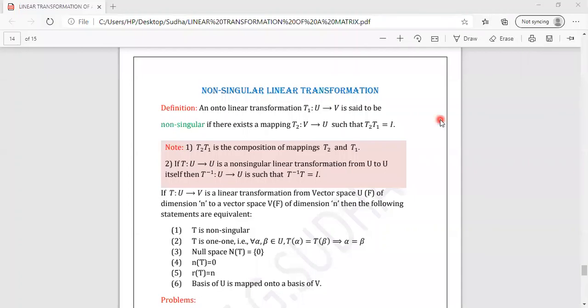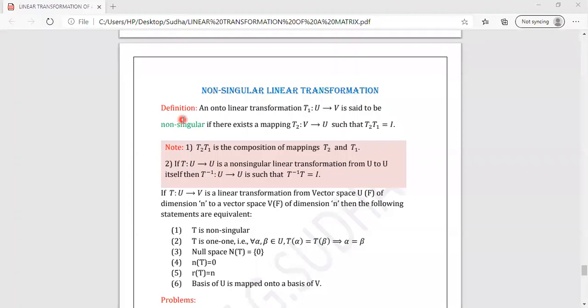Let us begin with non-singular linear transformation, the last part in the linear transformations. Let us define what is a non-singular linear transformation. A linear transformation T1 from U to V is said to be non-singular if there exists a mapping T2 from V to U such that T2 composition T1 is equal to the identity mapping.